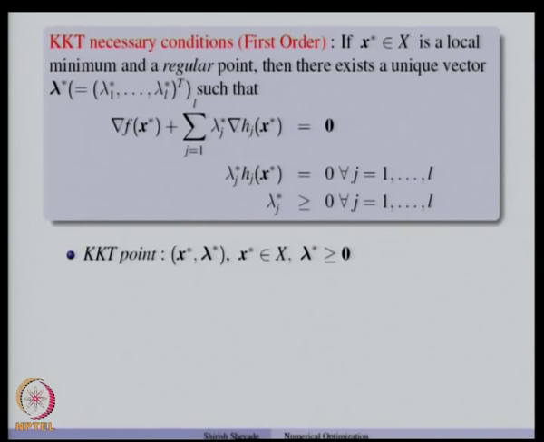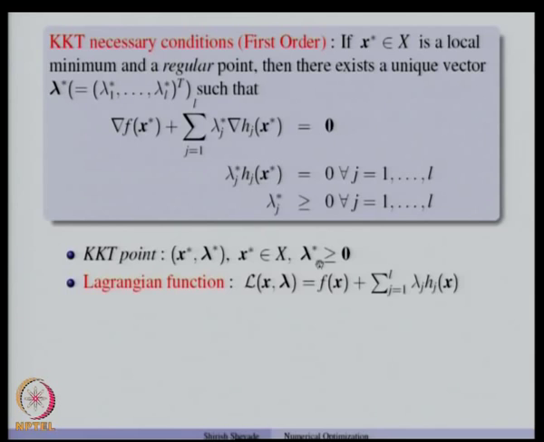So we saw that (x star, lambda star) is a KKT point, where x star is a feasible point and lambda star is non-negative. Such points we are going to call KKT points. If we define the Lagrangian function to be f(x) plus the sum of lambda j h_j(x), where j varies from 1 to L, then this condition can be written as the gradient of the Lagrangian with respect to x, evaluated at x star and lambda star, which is a KKT point, is 0.